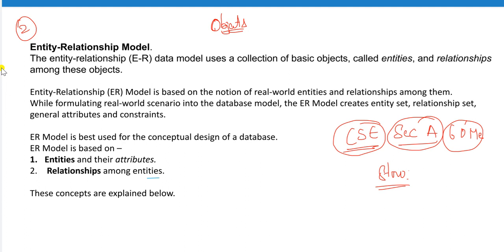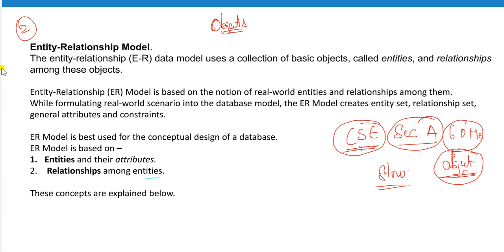Very good. So each and every student is nothing but an object of this particular class. In the CSC class, each and every student is treated as an object. In the entity relationship data model, they use the collection of basic objects and the relationship between the objects. So what is the relationship behind you? You all are from the CSC department, you all are from a particular college. That is a relationship. You are all students of that particular college, right? That is a relationship only, and you are all friends, right?